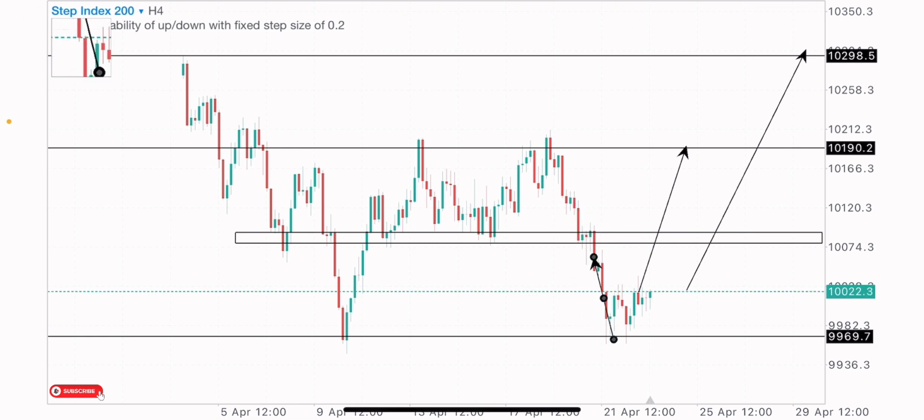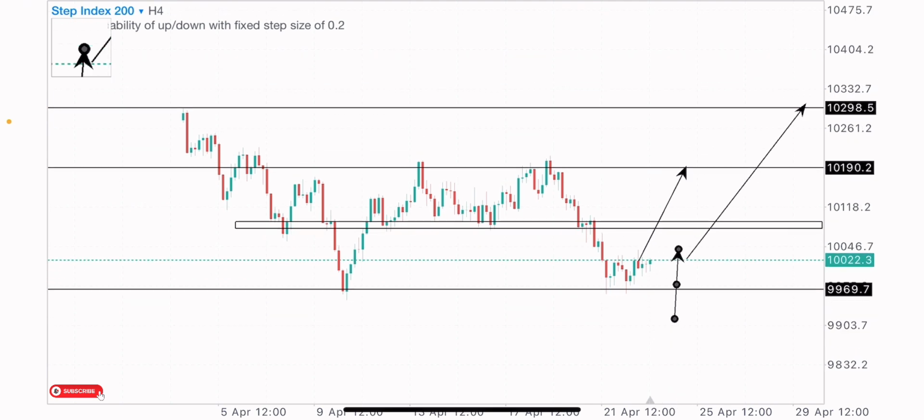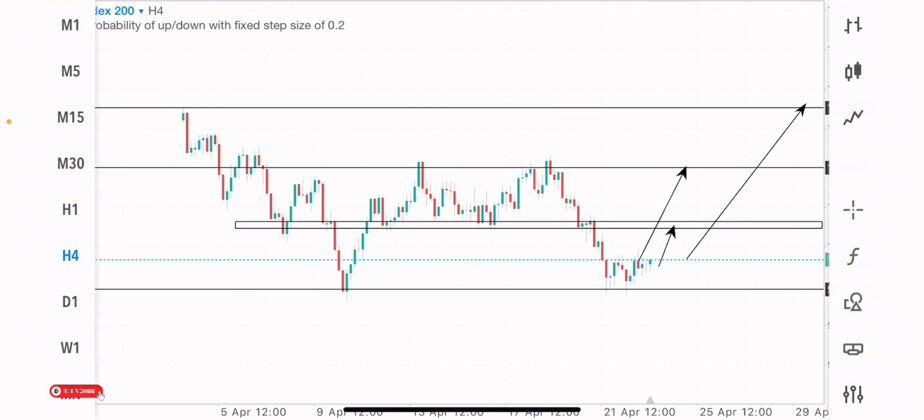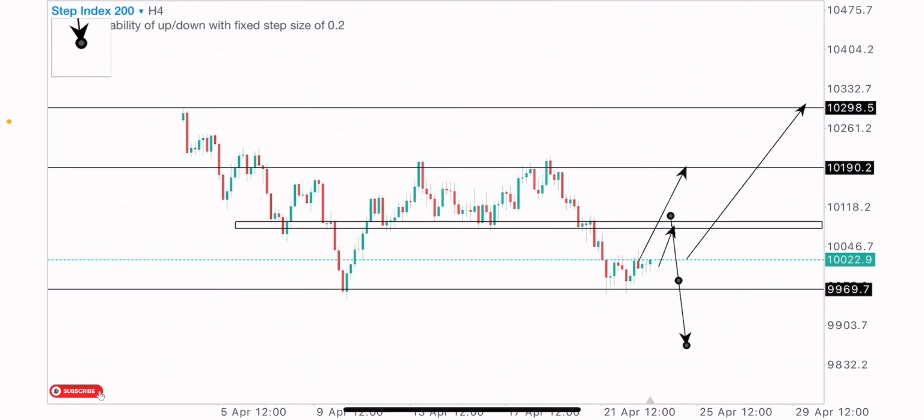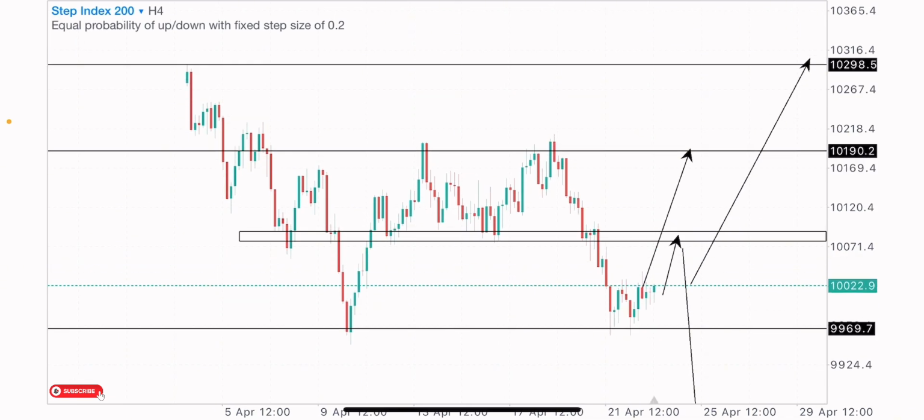We had this base drop, so we could see price push up to this level as well to react to it. So we have three levels now which price could get to before any major sell on this index. But before then, we have to take advantage of the short-term buy opportunity on this index, at least buying this index to this level.